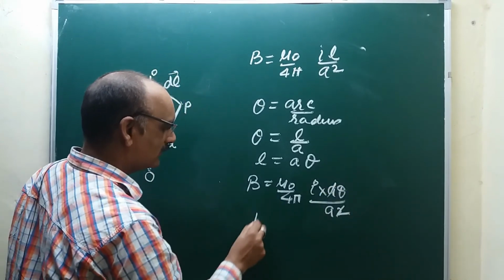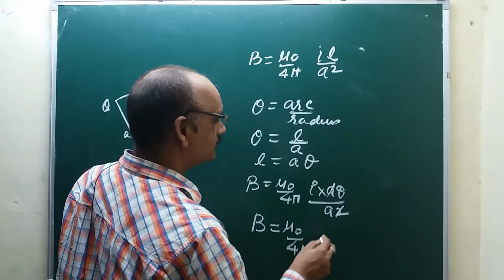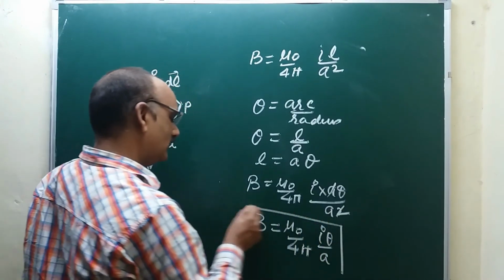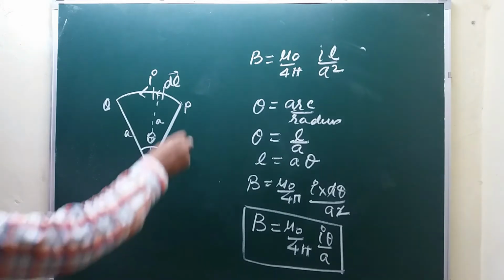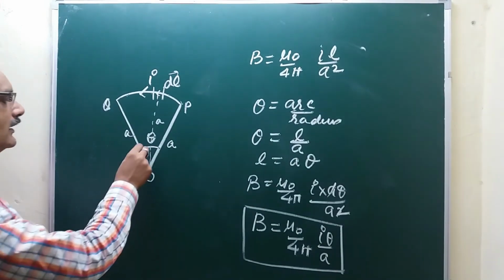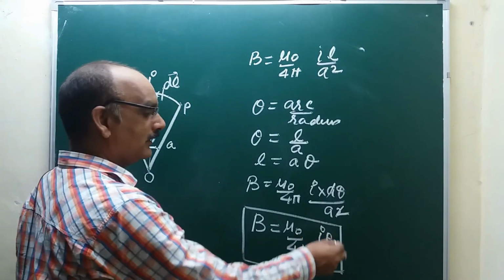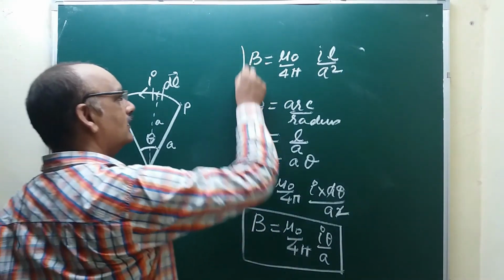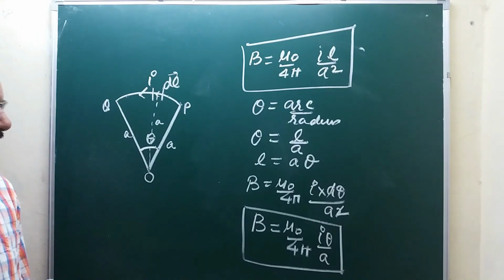This a and this a cancel, so B equals mu naught upon 4 pi, I theta by a. This is the magnitude of the magnetic field due to an arc PQ at its center when the angle theta is given to us. But remember, this theta will be in radians. If the length L is given, then we are going to use the earlier relation.